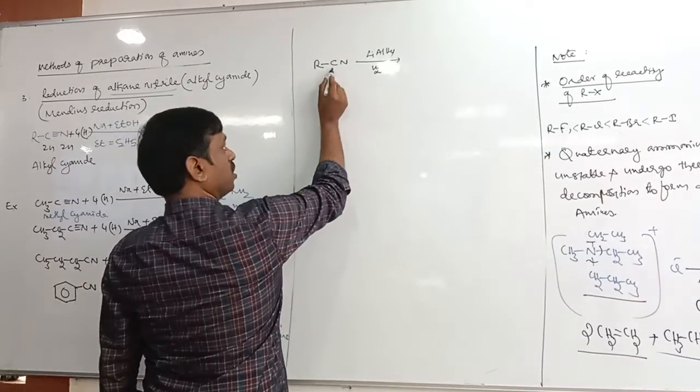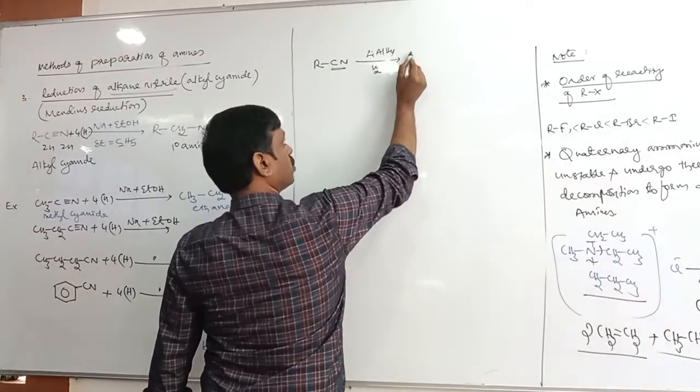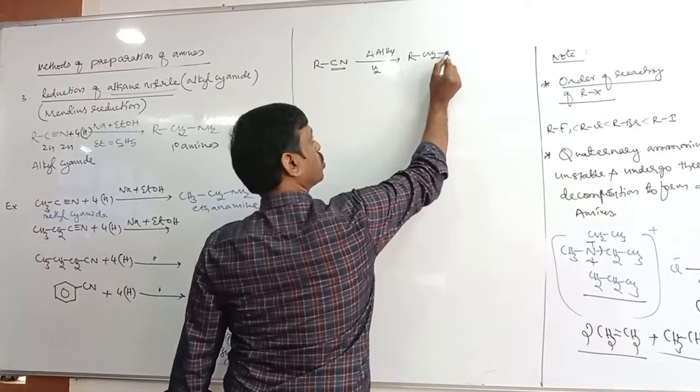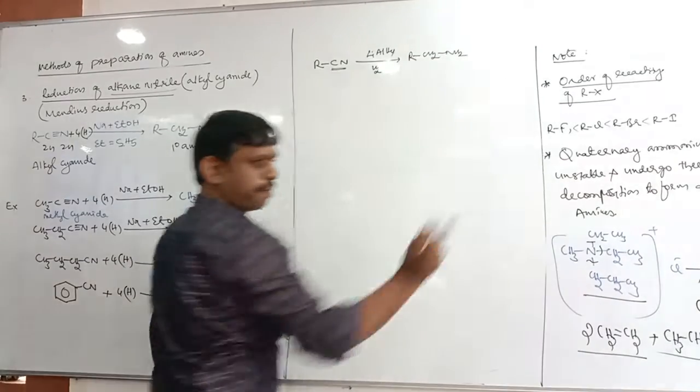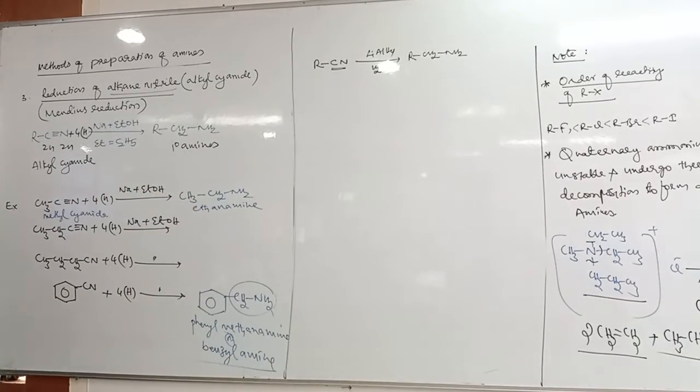Tell me, what is the product? This C triple bond N converts into RCH2NH2. Products are same, but not Mendius. Okay, take example.